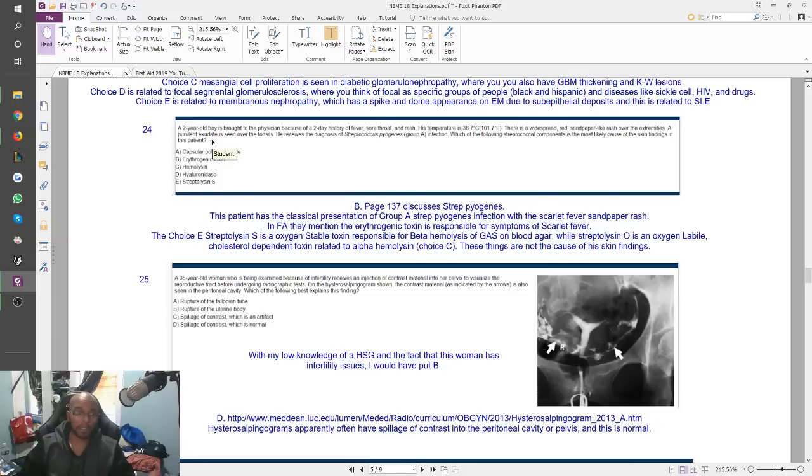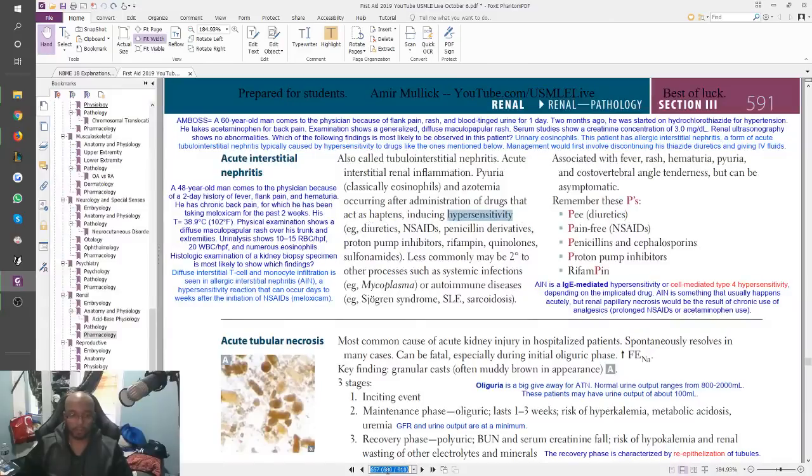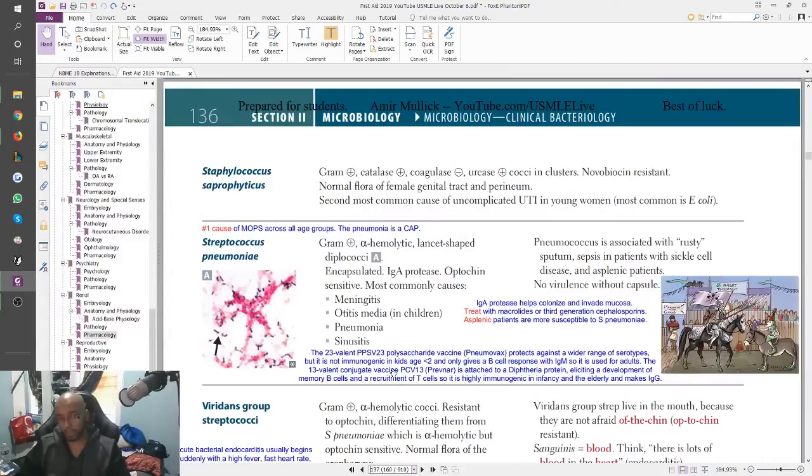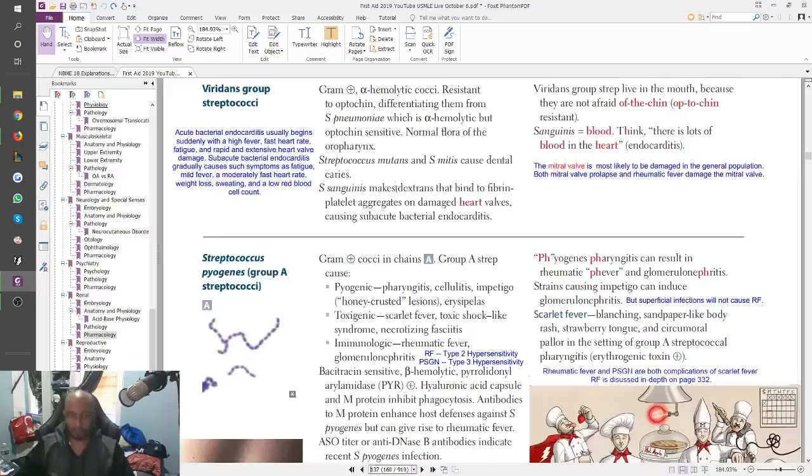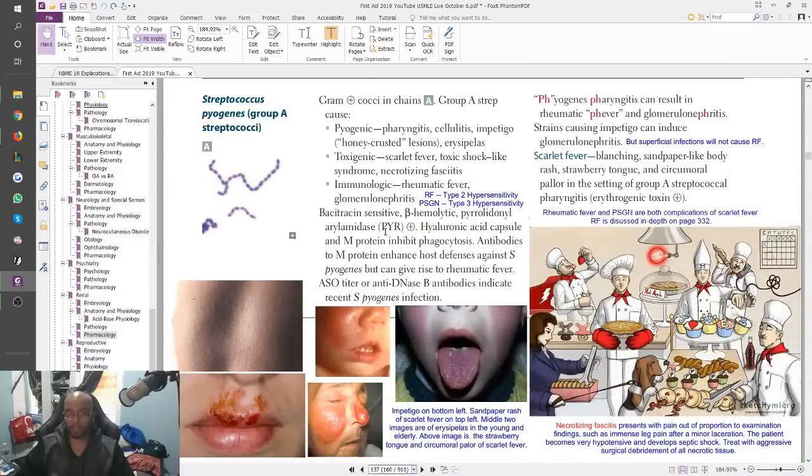So this question, number 24, is asking what is the causal component of strep pyogenes. And you look at the answer choices: capsular polysaccharide, erythrogenic toxin, hemolysin, hyaluronidase, streptolysin S. If you don't remember your microbiology well, you're not going to get this correct. Those answer choices are actually pretty confusing if you don't remember what happened with strep pyogenes.